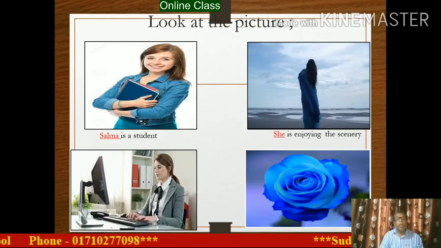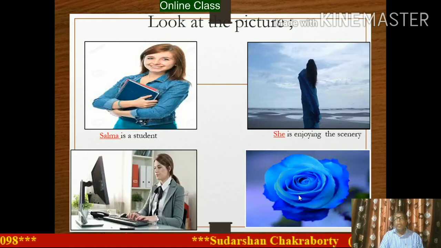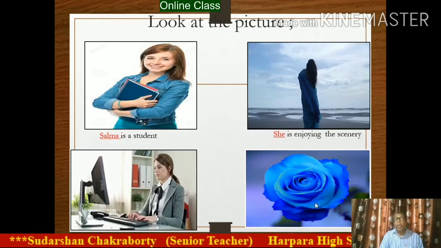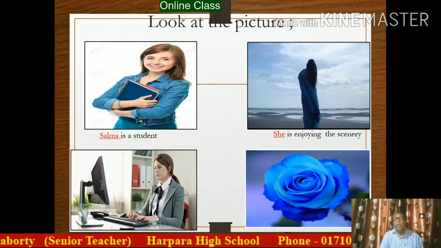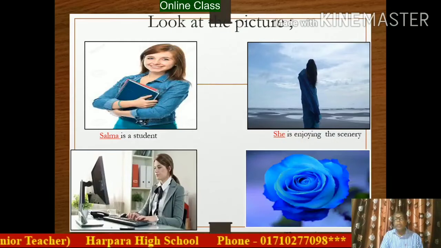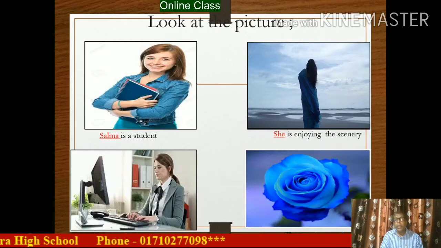In this sentence, work, it is a verb. You see picture number 4. The rose is very nice. In this sentence, nice. So nice, it is an adjective.